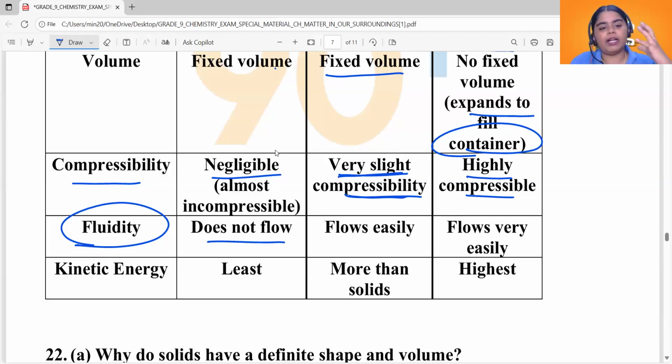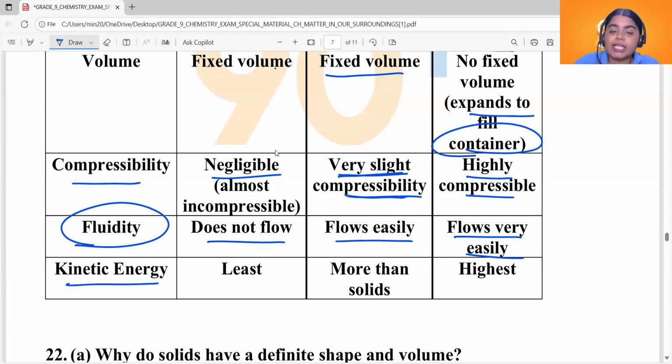The solid particles do not flow or slide past each other. But liquids flow easily, and that way you can say they have greater fluidity. And gaseous particles also flow because they have enough space between the particles and they flow very easily. Okay, so fluidity is present for liquids and gases.